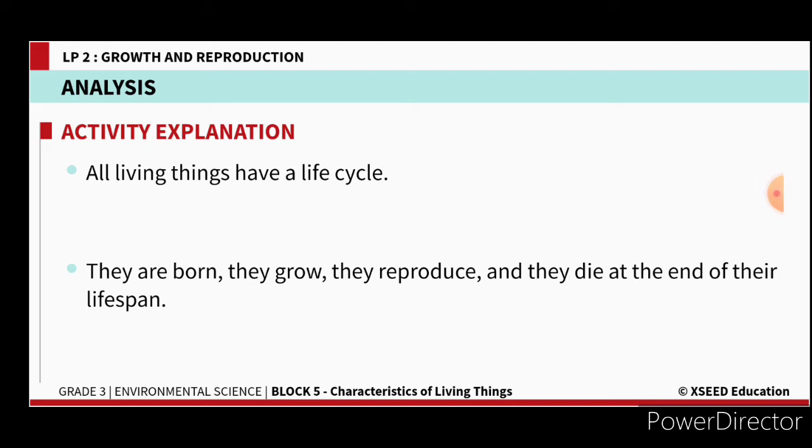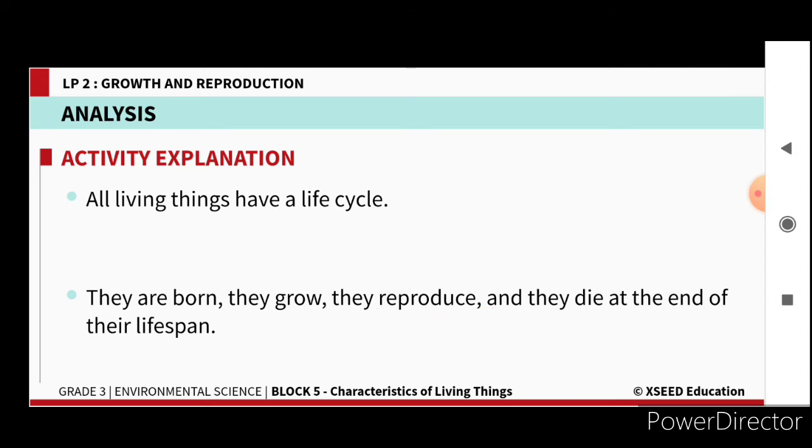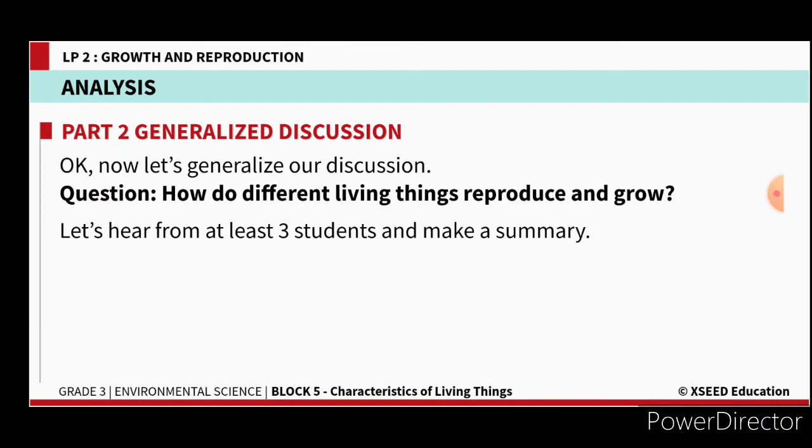Whatever animal it may be, every animal is born, grows, reproduces, and dies. These are the same stages in all living beings: taking birth, growing, reproducing their own kind of species, and then dying. This is known as the life cycle. These are the similarities between the life cycles of different animals.